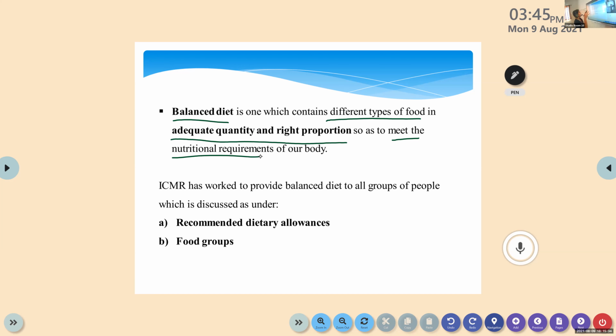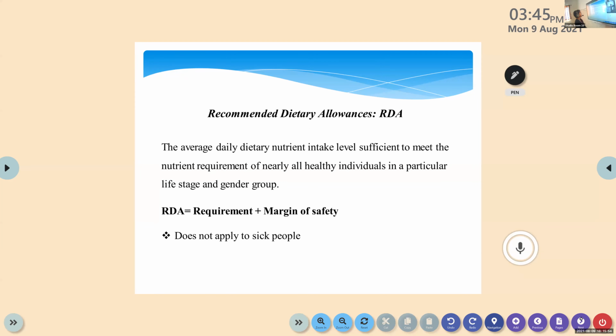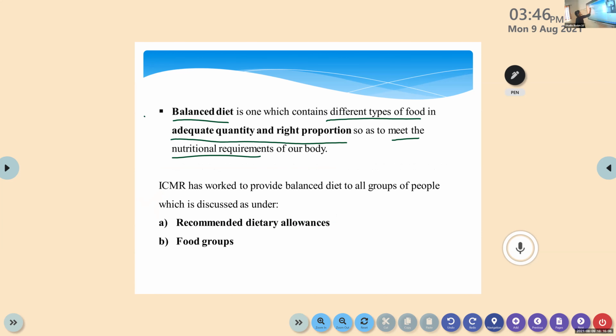For example, the nutritional requirement of energy, that is the RDA of energy. RDA is not applicable to sick people. We can only consider this RDA, recommended dietary allowance, for normal persons. The equation for RDA is requirement plus margin of safety. This RDA is very, very important. If you want, just complete the definition of balanced diet. It is one which contains different types of food in adequate quantity and right proportion so as to meet the nutritional requirement of our body.